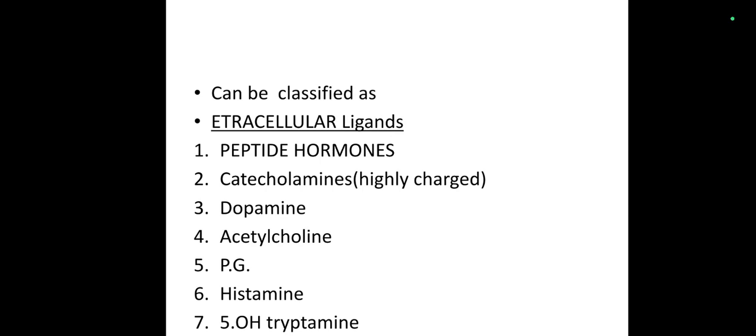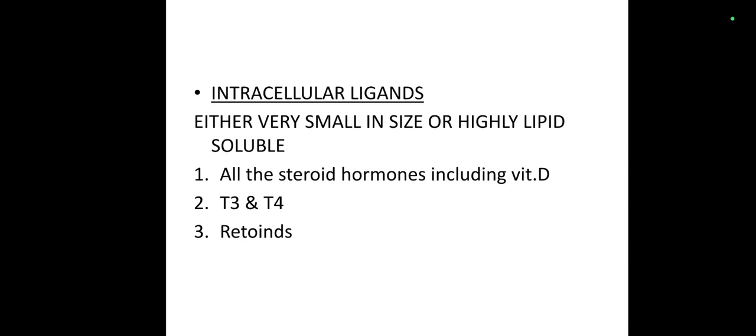Ligands are classified as peptide hormones, catecholamines, dopamine, acetylcholine, prostaglandins, histamine, 5-hydroxytryptamine. All these are examples of extracellular ligands, while intracellular ligands are those which can easily pass through the cell membrane. So either these are lipid soluble or their size is very small. These are the steroid hormones like vitamin D, thyroid hormone and retinoids.